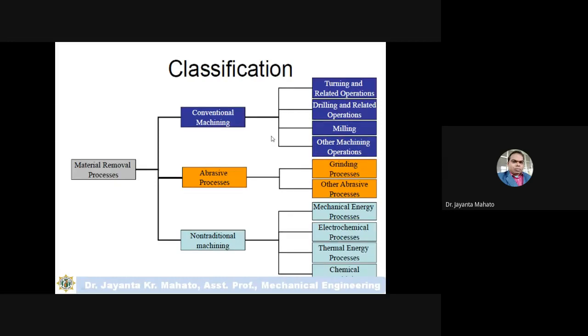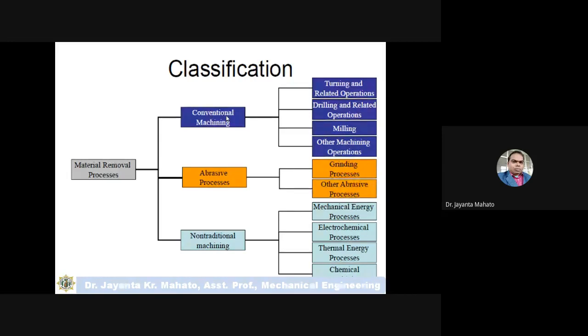In conventional machining processes, the workpiece is in direct contact with the tool, and by this direct contact the material is removed from the workpiece, and you can get the desired shape and size of the product.